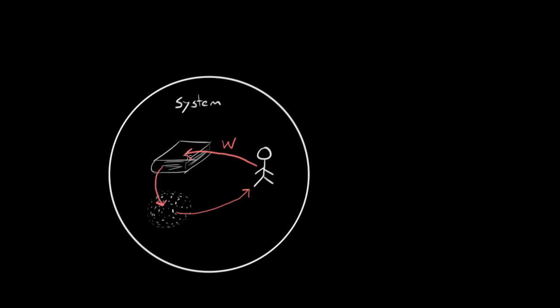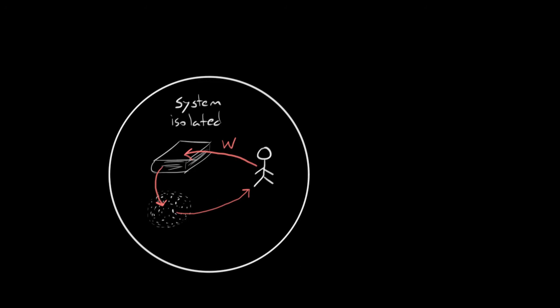Because if all the energy in our system stays within our system, it may get transformed, it may get transferred, maybe at some point the air has most of it, maybe at some point the book has most of it. As long as all that energy stays in our system, we call this an isolated system. So the system is isolated if all the energy stays within the system.